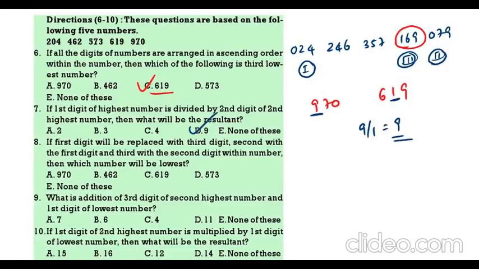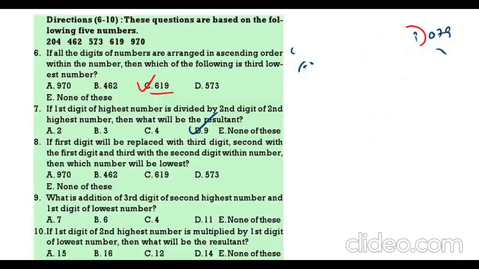If the first digit is replaced with third, second with first and third with second, then which number will be the lowest? First is replaced by third. That means 204 becomes 420. Then 264 becomes 246. Then 753.